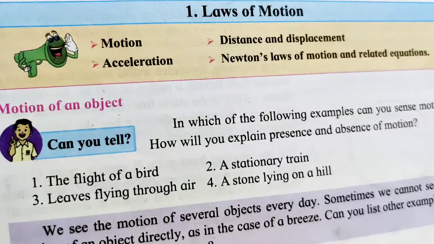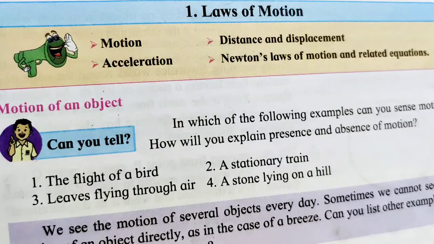Motion means an object continuously displacing, changing its place, moving here and there, moving from one point to another point. That is said to be the motion of an object. In the first half of this chapter we are studying the various physical quantities. The first physical quantity is displacement and distance.